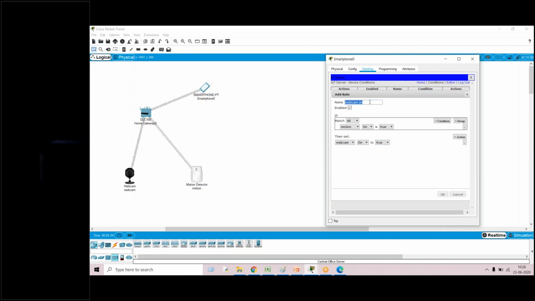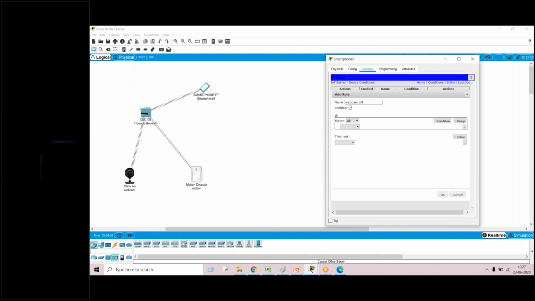What is the condition? The condition is like this: webcam on. When is the webcam on? Whenever a motion detector is on. Motion on is true, then webcam on is true. It means that with this condition, the webcam will be in the active state.